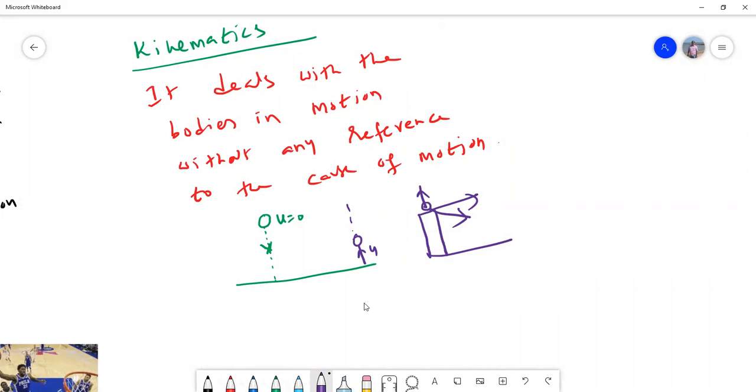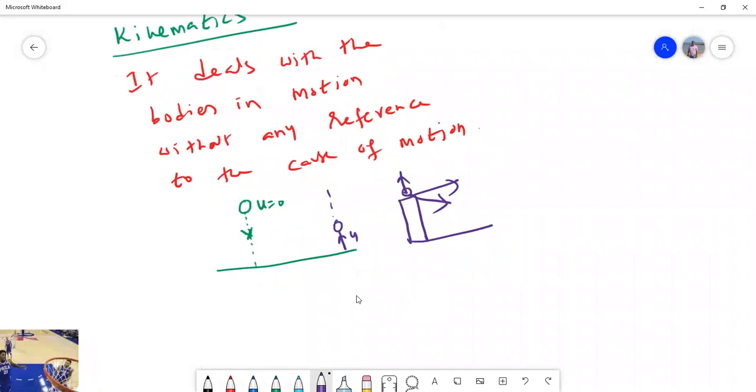don't discuss. So here in kinematics, we use all the equations of motion. Equations of motion, we all know: v is equal to u plus at, v squared minus u squared equals 2as, and s is equal to ut plus half at squared.